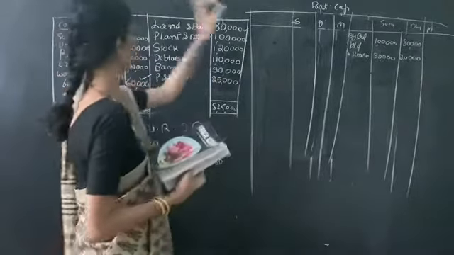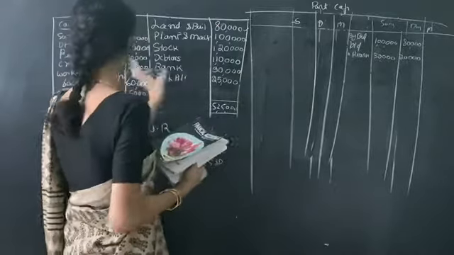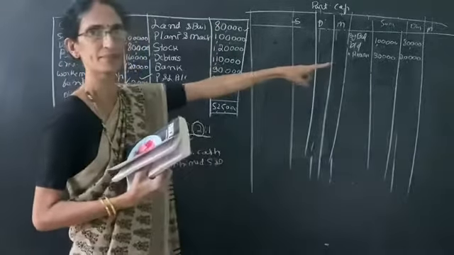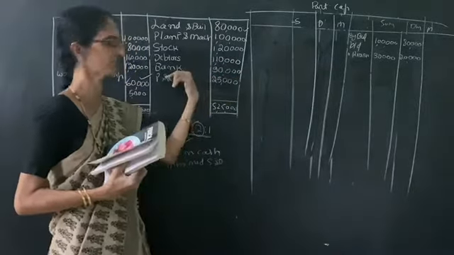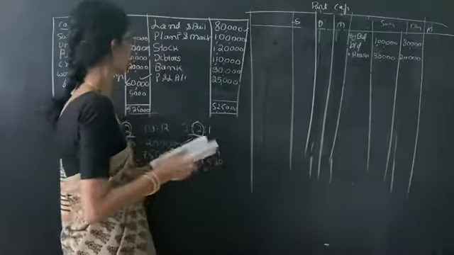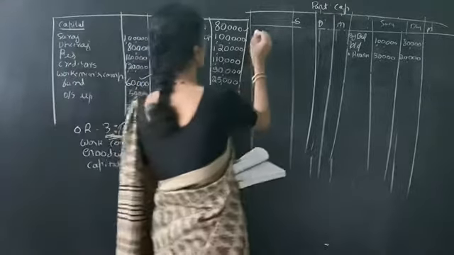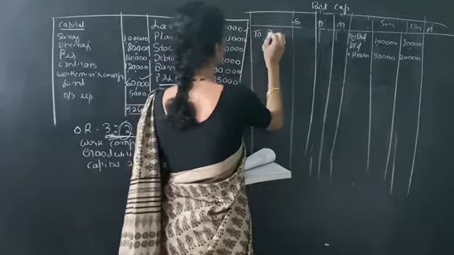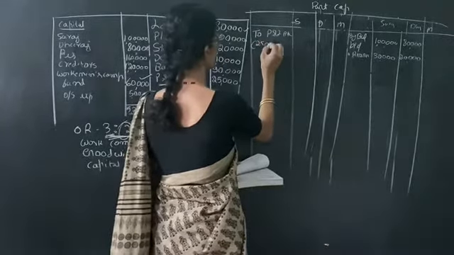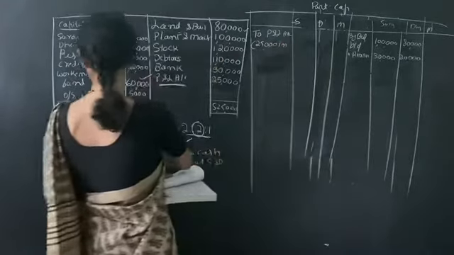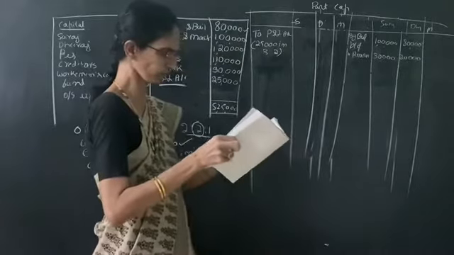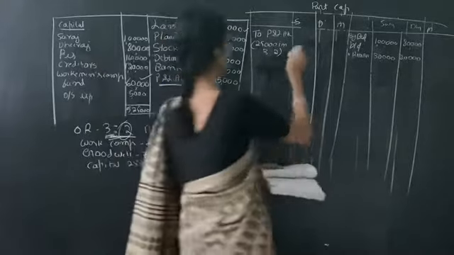For example, capital should be credited. If you have any reserve it should be credited. And if profit and loss account is given in the liability side, then it is credited. If profit and loss account is given in the asset side, it affects the debit side. So it is given in the asset side, so we have to write here to P&L account. Profit and loss account is 25,000. It should be distributed in their old ratio, that is 3:2. So we get 15,000 and 10,000.